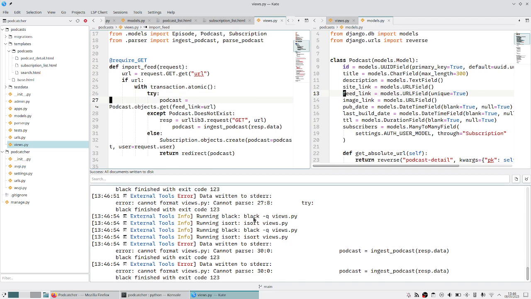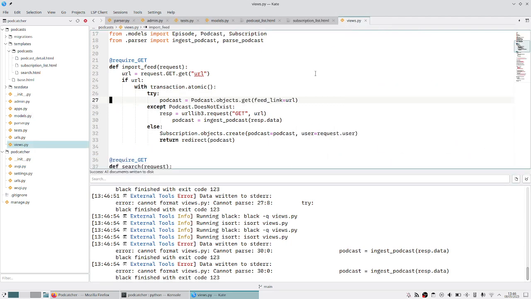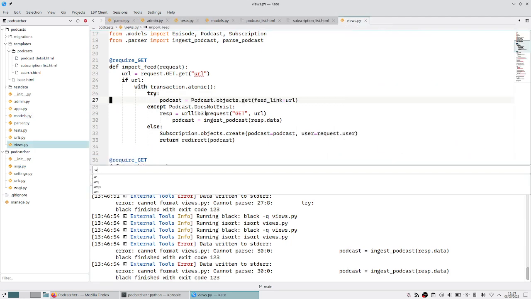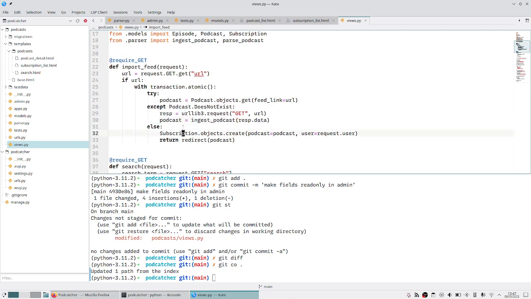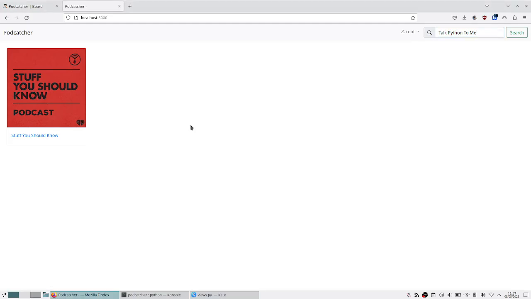I cannot pass. Have I made a syntax error here? Yeah, this indent needs to be fixed. Okay, so that's looking good. So we're going to get the podcast, ingest it to save the podcast. Okay, so let's try refreshing.